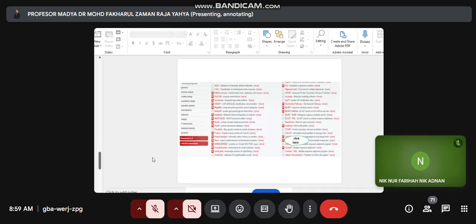If it is not conserved as we compare between different species, that particular area of the polypeptide chain may not be important, may not be significant to us. So we can skip that area of amino acids.